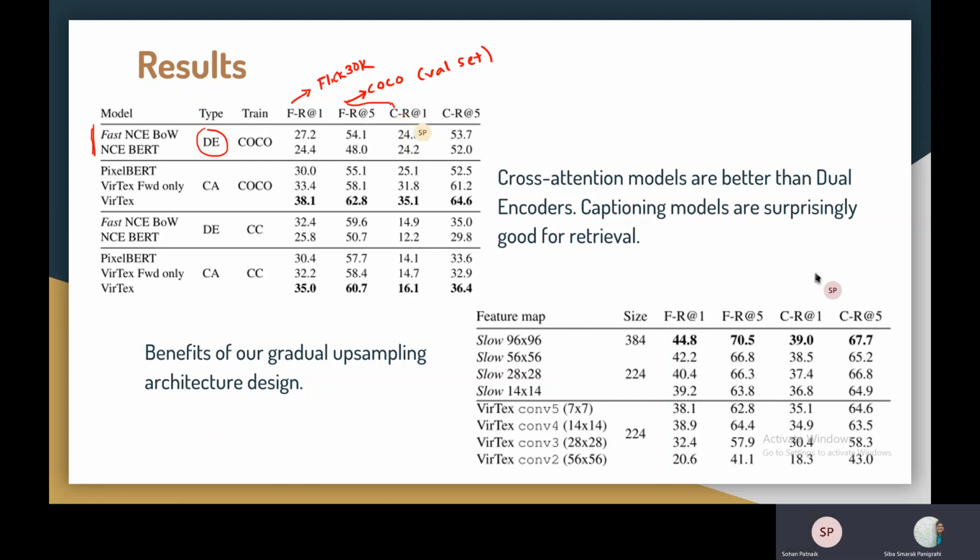This shows that the cross attention models are robust. Also, captioning models are surprisingly good for retrieval. So let's see the second set of rows in the table, comparing pixel BERT and vertex forward only. Pixel BERT works on the contrastive stuff, but vertex forward only works on the captioning loss. And as you can see, evidently the recall scores for vertex forward are better than the pixel BERT model.